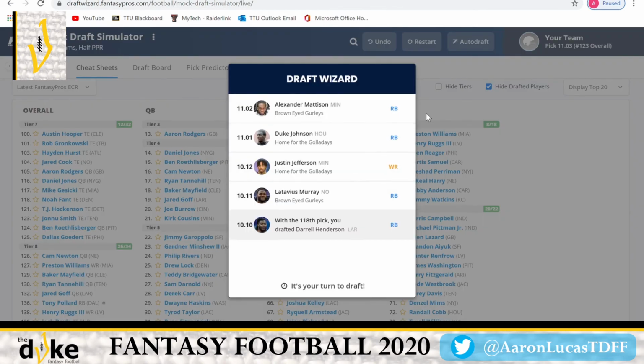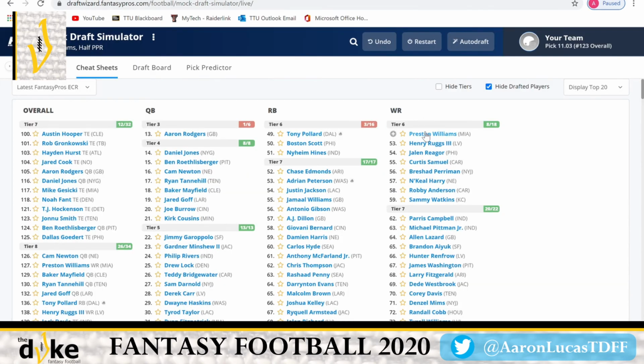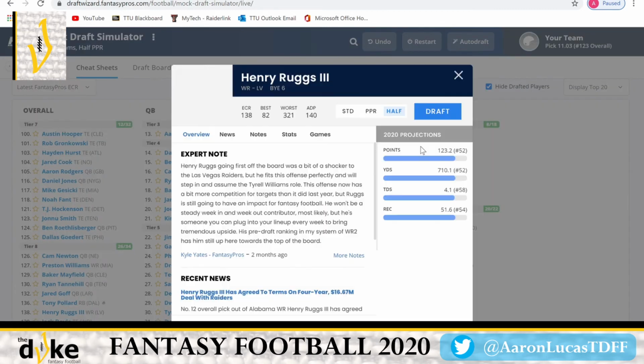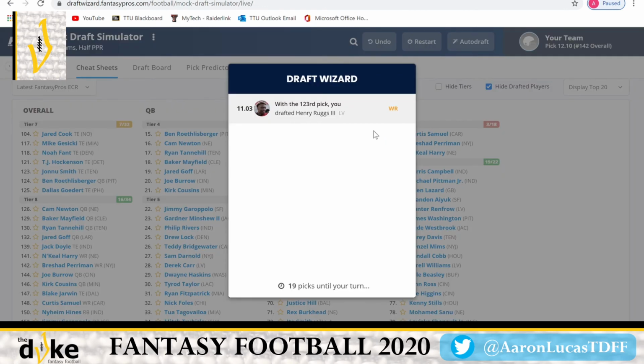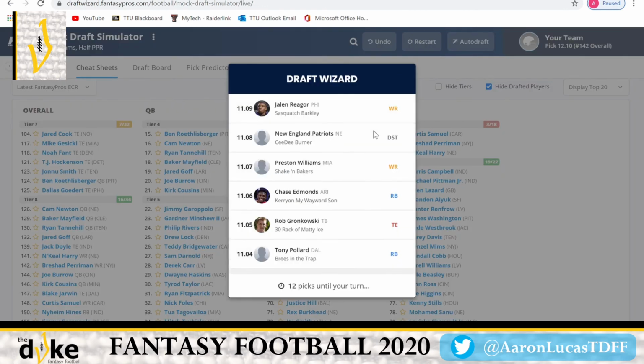So went all running backs, and these receivers are still here. So Preston Williams, Ruggs, Rieger. Like I said, let's take a chance on Ruggs. Williams did okay in that offense last year, but I think there's a lot of receptions to receivers that can be opened up in this offense, and I think that Ruggs is going to see them, and he's definitely a boom player possible. So let's try and be part of that. There's definitely upside with a Henry Ruggs pick this late in the draft.